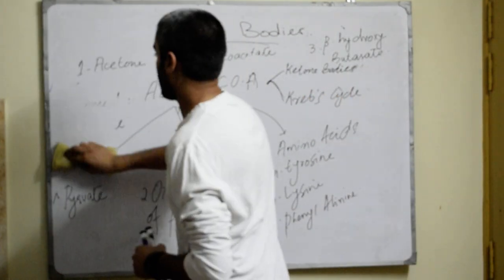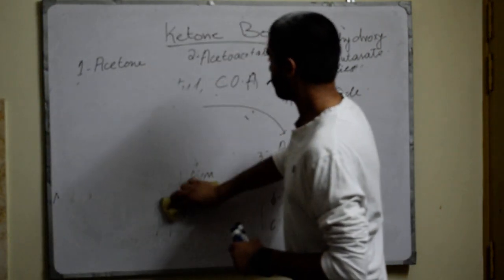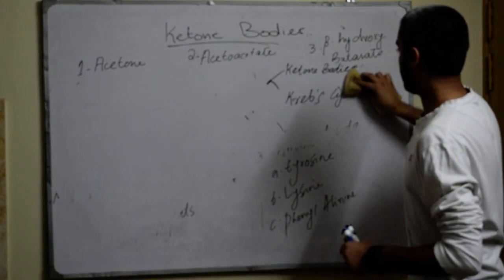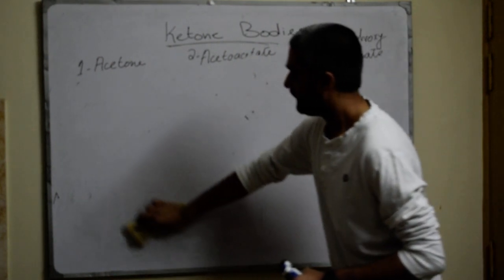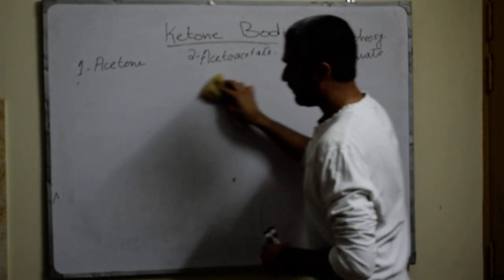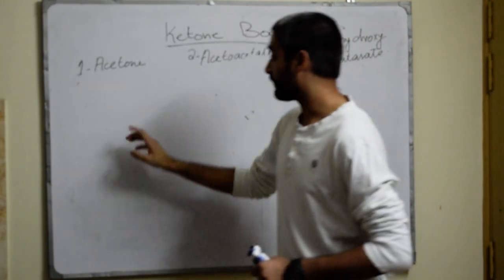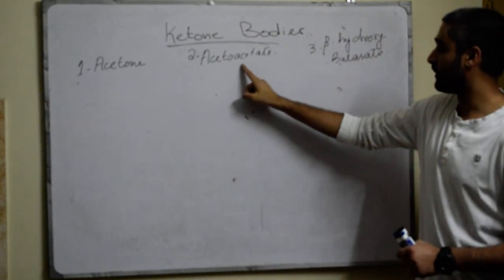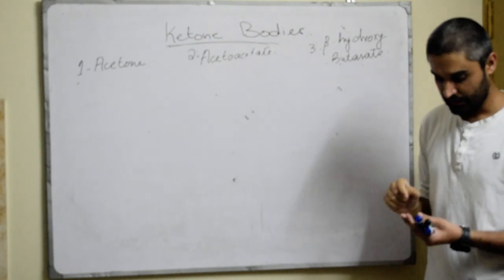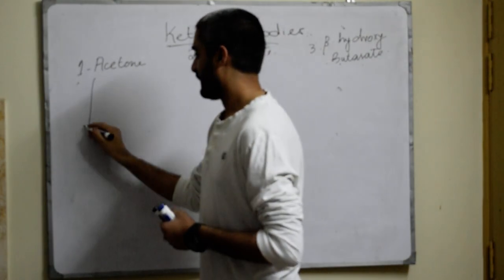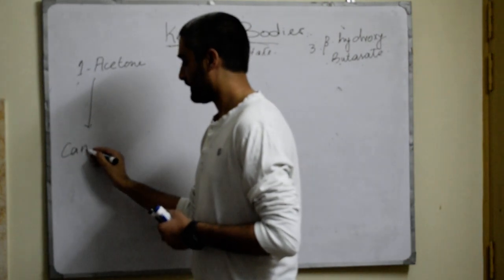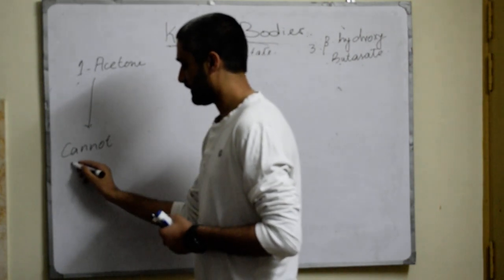Now let me discuss another very important thing. We have already discussed that ketone bodies are of three types: acetone, acetoacetate and beta hydroxybutyrate. Acetone cannot be metabolized.